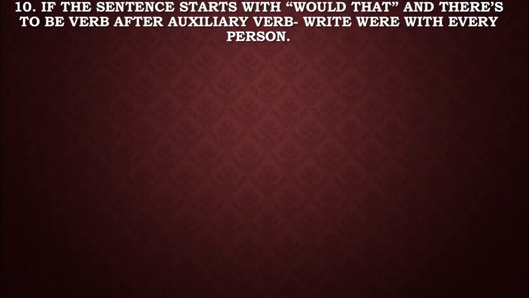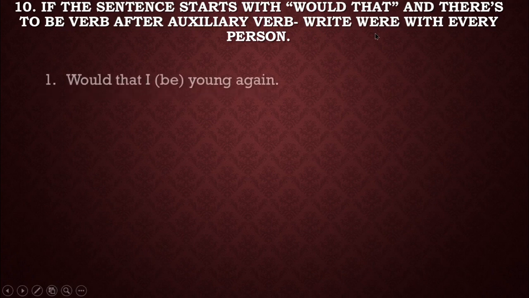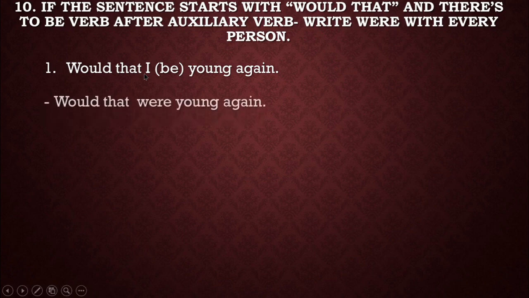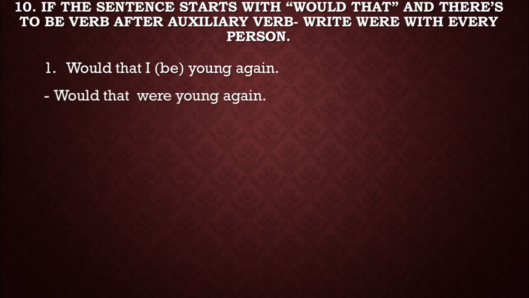Next, if the sentence starts with would that and there is to be verb after auxiliary verb, okay, having to be verb after auxiliary verb, write were with every person. We are going to use were here. Okay, dear boys, would that I be young again. So what we are going to do, we are going to use were with every person. Okay, would that I were young again.